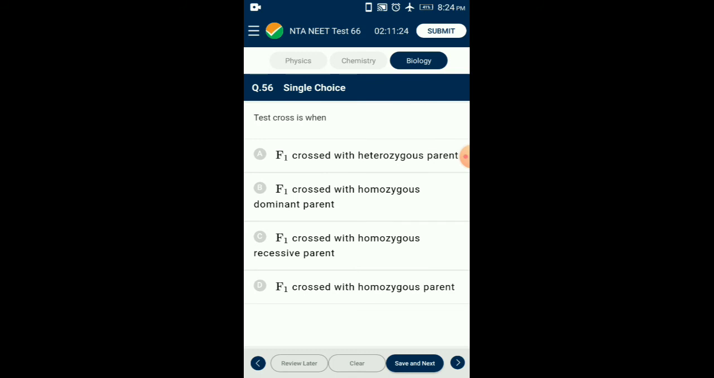Question number 56. Test cross is the cross of F1 hybrids with its recessive parent. It is used to determine whether the F1 is homozygous or heterozygous. It gives a 1:1 ratio in a monohybrid cross and a 1:1:1:1 ratio in a dihybrid cross. So the answer is option C. F1 hybrids crossed with the homozygous recessive parent is called a test cross.